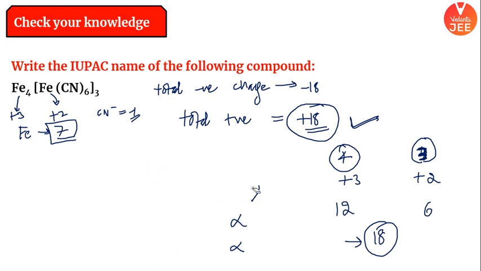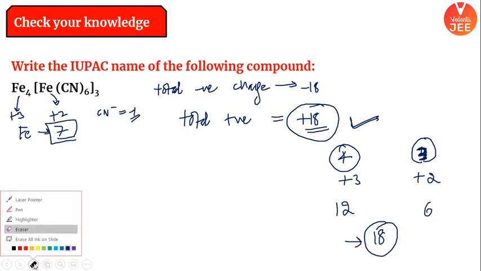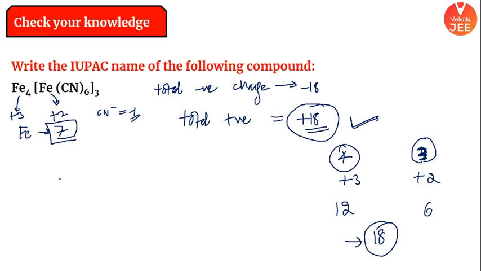So let's write the name, keeping this combination in mind. Alright, so the name would be, now you will just write iron, and here since it is a cation, it will have, what is the charge now? Charge would be plus 3. Very good. This is Fe.